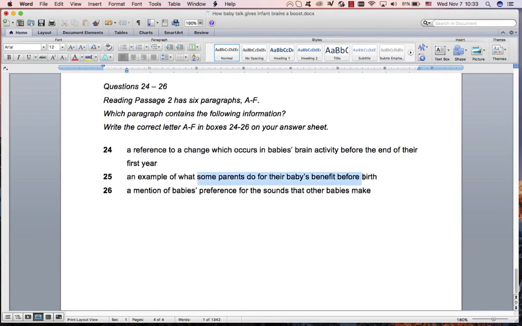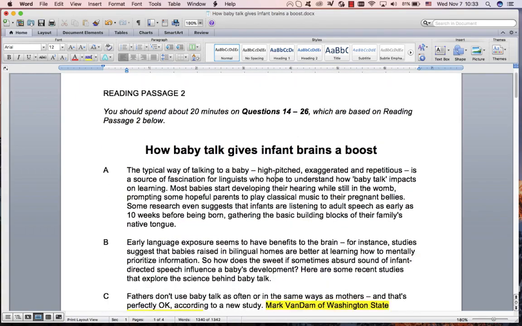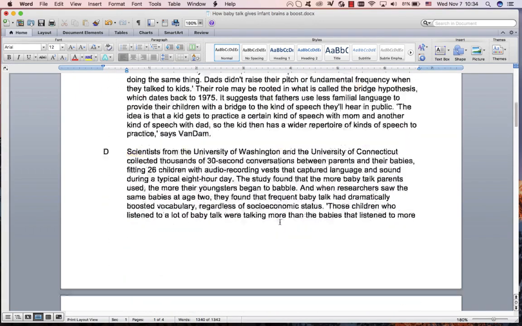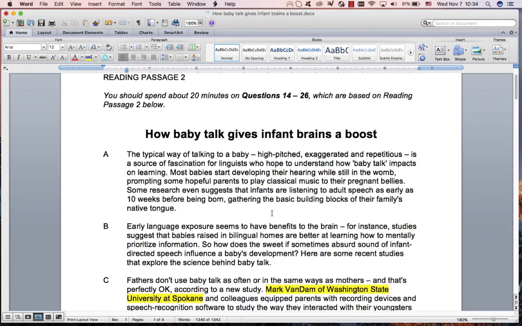What some parents do for their babies before birth. That's interesting, before birth. A mention of babies' preference for the sound that other babies make. And I'll just show you where they are. Remember, you will look in A, B, and E. What do parents do before birth? While the mother is still pregnant with the baby, they play classical music. Still in the womb means still in the mother's stomach. So that one is A.